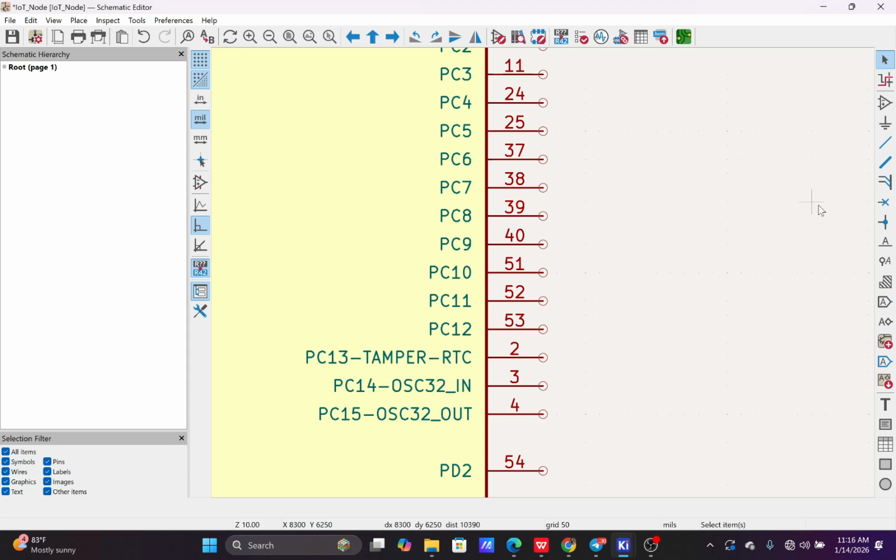So to remove that error, what you need to do is to take this place no connection flag. Once you click on it, this is how it is, then you can just start putting it here. So you just come to this place, then click it to enter, click it to enter, click it to enter. So that is for that.